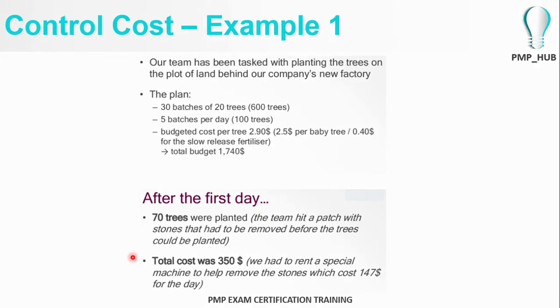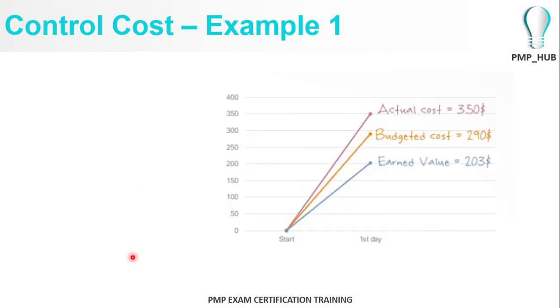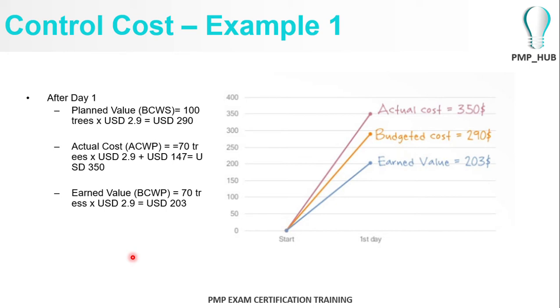Okay, so this is the scenario. After day one, your planned value, you planned as a project manager 100 trees. These fellows will plant 100 trees. So your planned value is 100 trees into $2.9. That is $290. So your budgeted cost would have been $290 after day one.